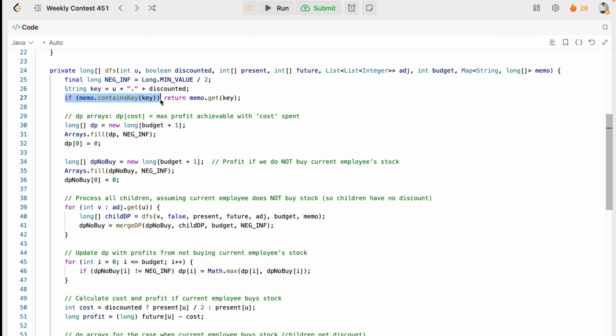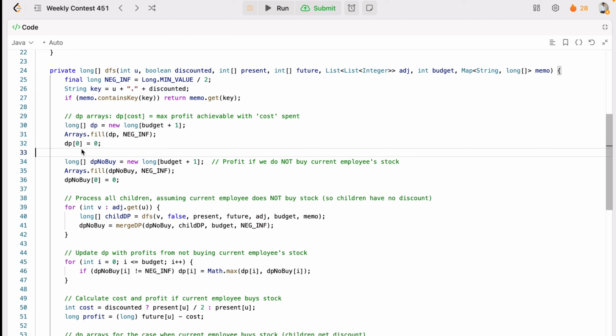We'll check this key in the map, whether this is already in the memo, means its calculation is already done or not. If its calculation is done, it will be in the memo and we will return from there. Otherwise we'll find its key and value pairs. So first of all, the memoization key will be the employee and the discount. The discount means whether we are discounted or not discounted.